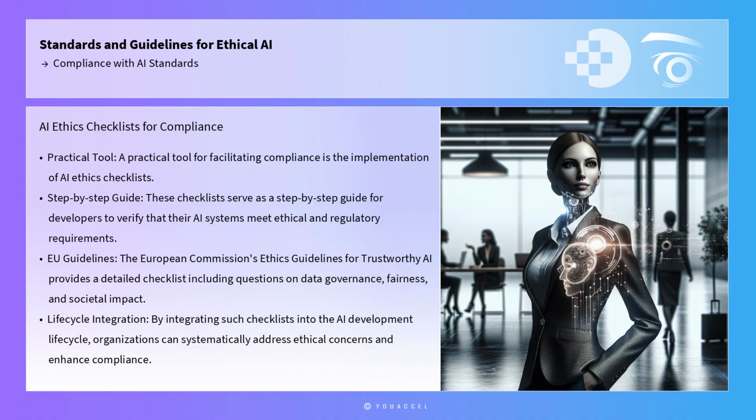A practical tool for facilitating compliance is the implementation of AI ethics checklists. These checklists serve as a step-by-step guide for developers and organizations to verify that their AI systems meet ethical and regulatory requirements. For instance, the European Commission's Ethics Guidelines for Trustworthy AI provides a detailed checklist that includes questions on data governance, fairness, and societal impact. By integrating such checklists into the AI development lifecycle, organizations can systematically address ethical concerns and enhance compliance.